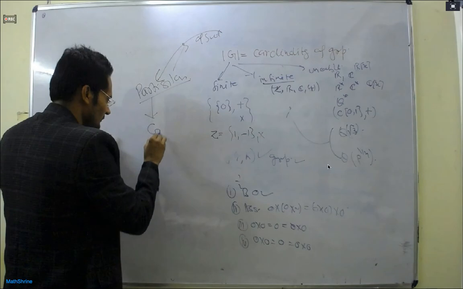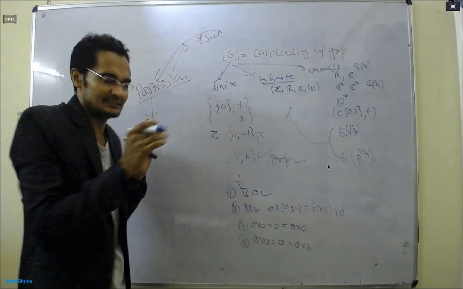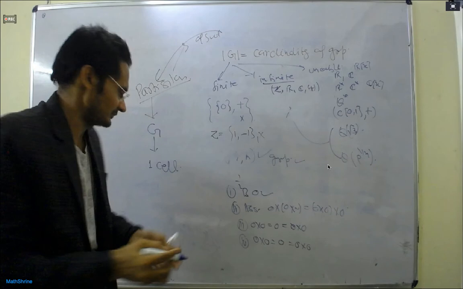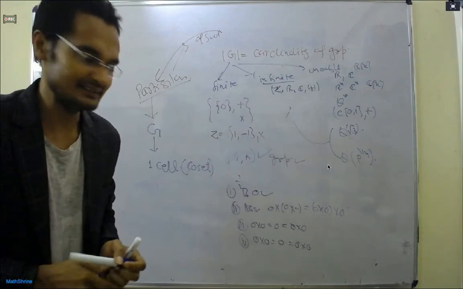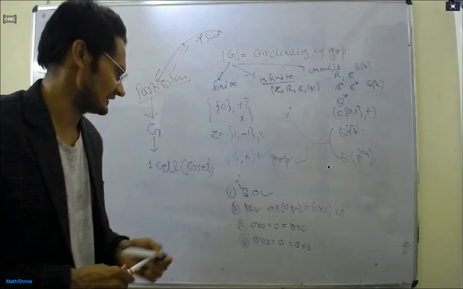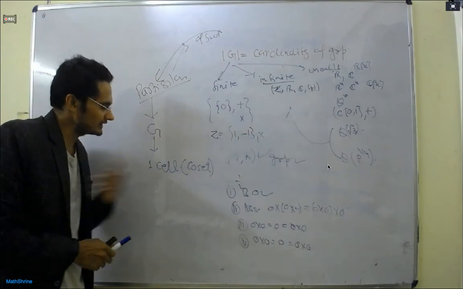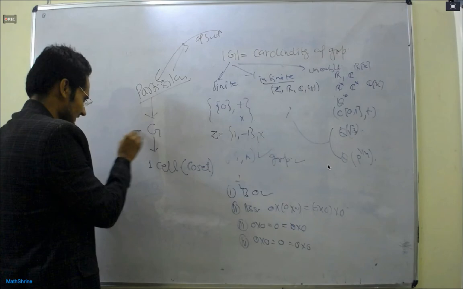In algebraic terms, we say it is nothing but the coset. We are going to divide our group into many cells: cell 1, cell 2, cell 3. It is in our hands, according to our requirement, to make different cells.